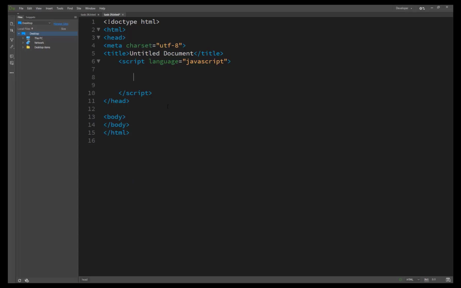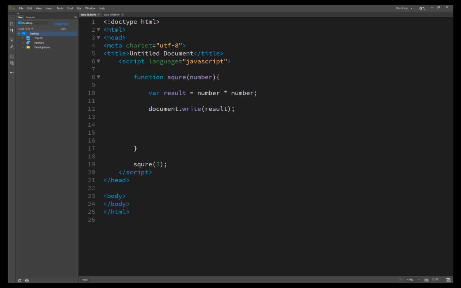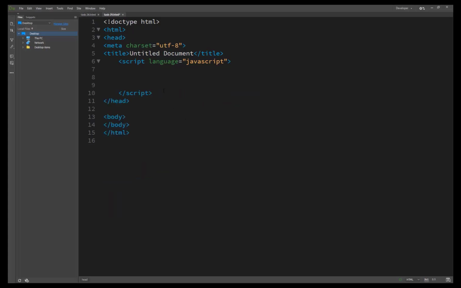Returning a value: the operation you really want to do is return the result, so that the result can be assigned to a variable or used in a mathematical expression. To illustrate this, we create a function that squares a number and returns the result instead of outputting it. Outputting inside the function is not a practical method in JavaScript.